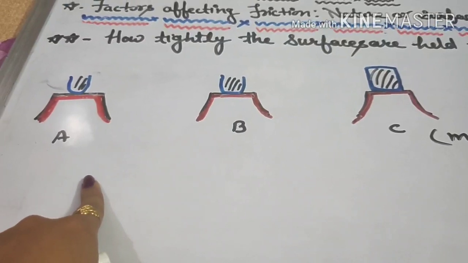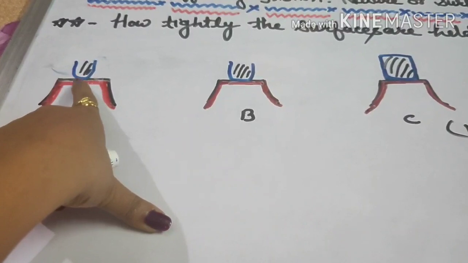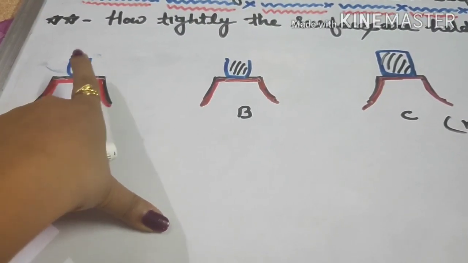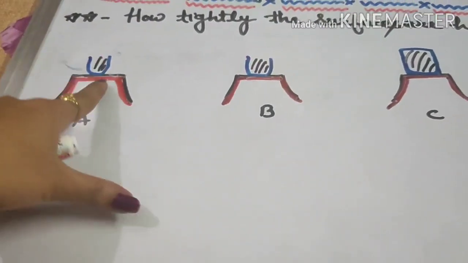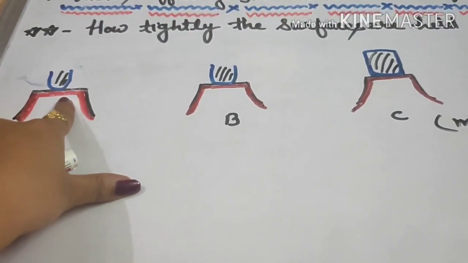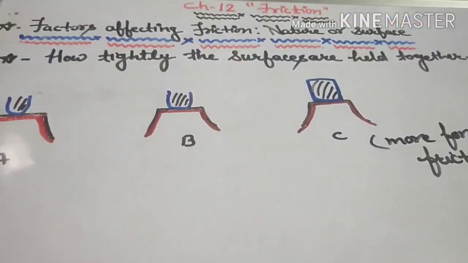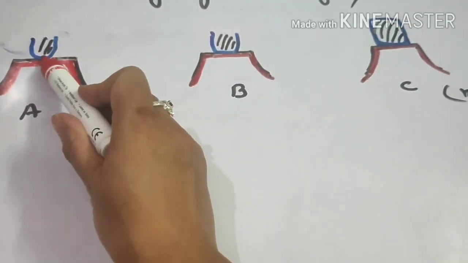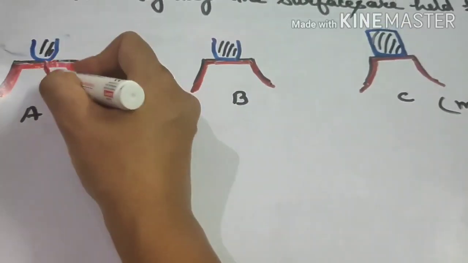In the first case, you see the two surfaces are in contact with each other, but they are not held very tightly. They are just touching each other at a point. You can see here they are touching at a point.